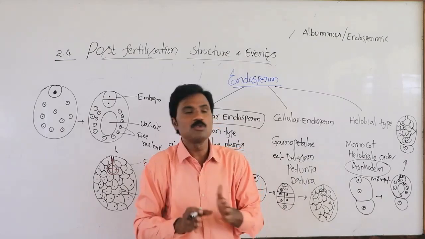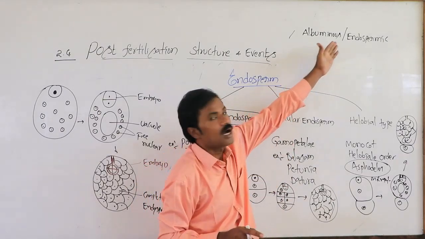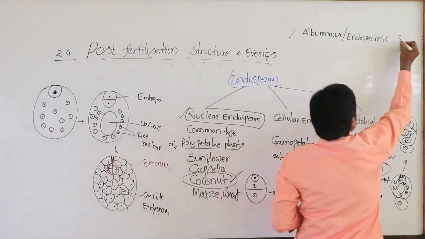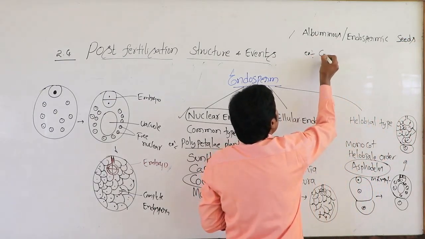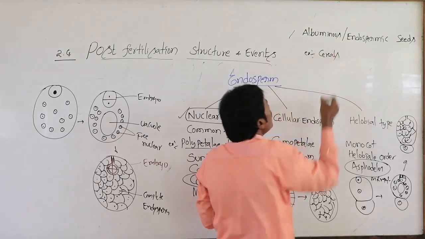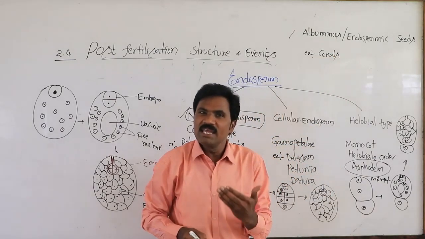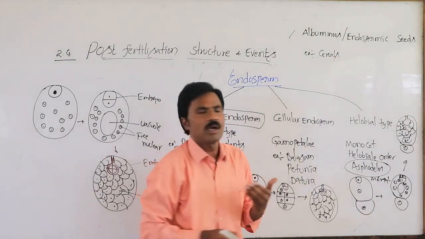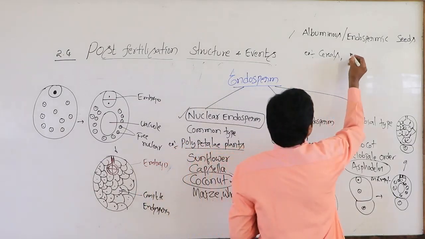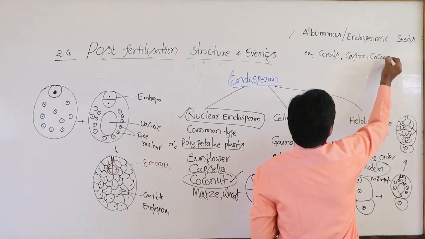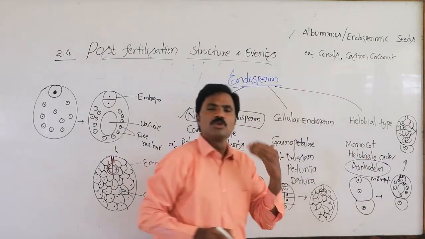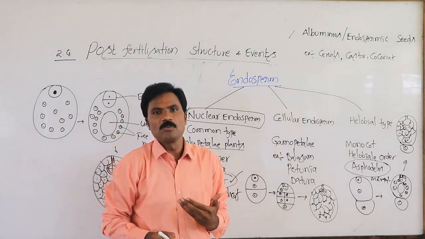Such seeds we call albuminous or endospermic seeds. More probably, we observe endospermic seeds in cereals, castor, coconut.